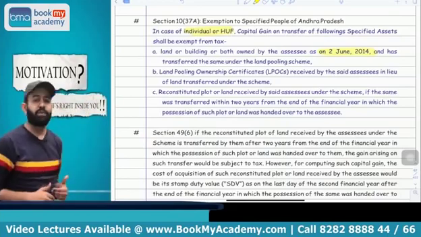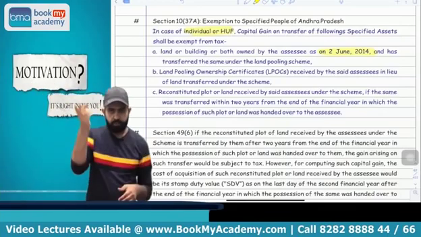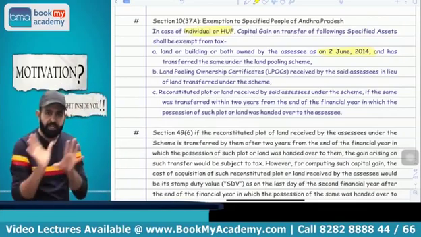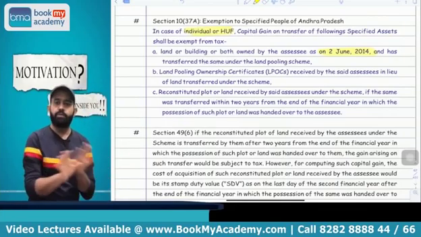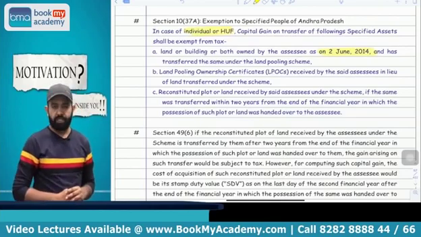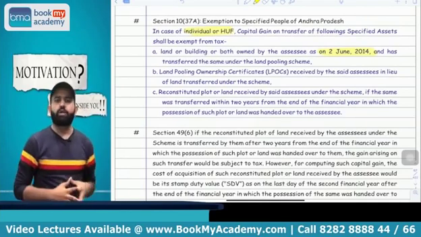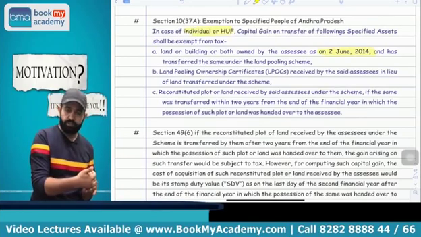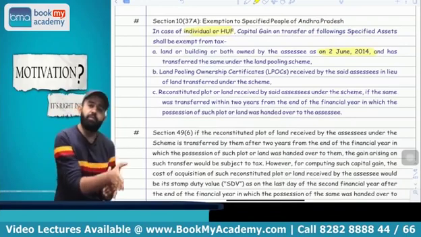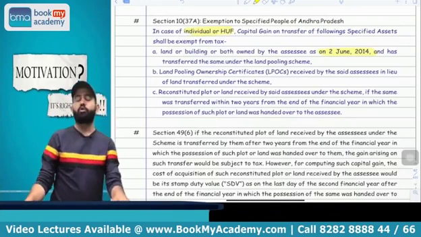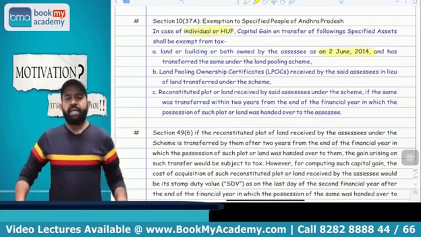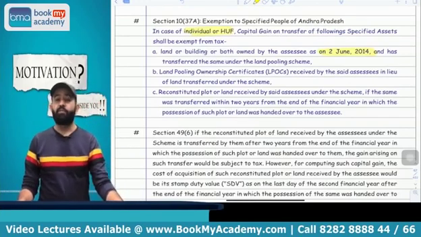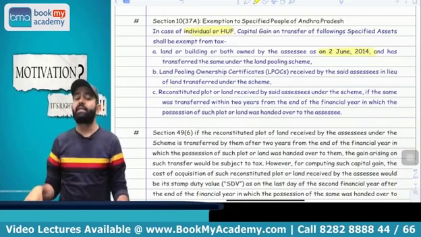What I am saying is that all people please pay attention. An individual HUF located in the area of Amravati of Andhra Pradesh, under the land pooling scheme, if they transfer the immovable property and receive the LPOC, it is not treated as transfer, capital gain is not applicable. If they transfer the LPOC, capital gain is not applicable. If they receive the developed plot and transfer it within 2 years from the end of the previous year in which possession is received, in that case also capital gain is not applicable. But if they transfer after 2 years, then capital gain is applicable.